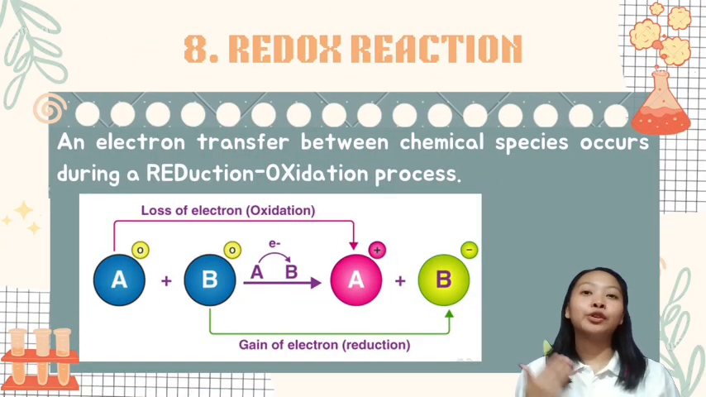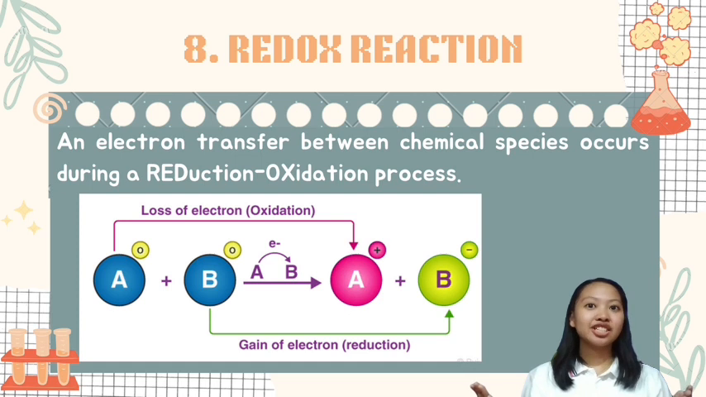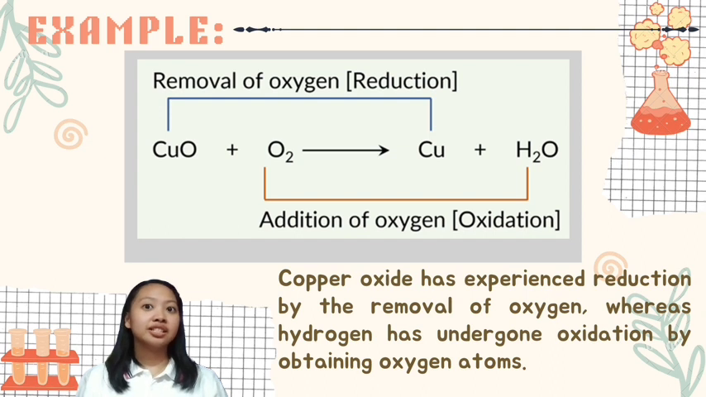Lastly, we have the redox reaction. Redox reactions are those chemical processes in which oxidation and reduction occur simultaneously. Reduction involves the addition of hydrogen or removal of oxygen, while oxidation involves the addition of oxygen. An example of a redox reaction is the reaction of copper oxide and hydrogen. In this reaction, copper oxide has experienced reduction by the removal of oxygen, whereas hydrogen has undergone oxidation by obtaining oxygen atoms.